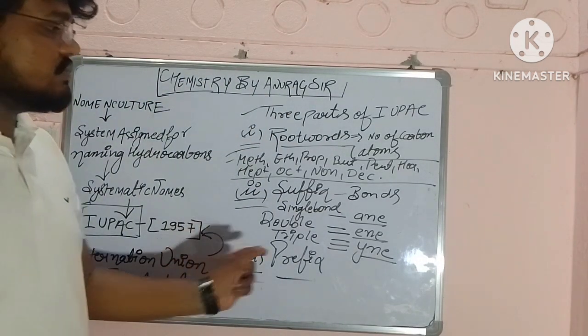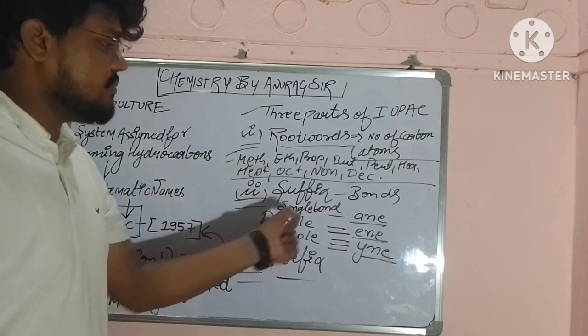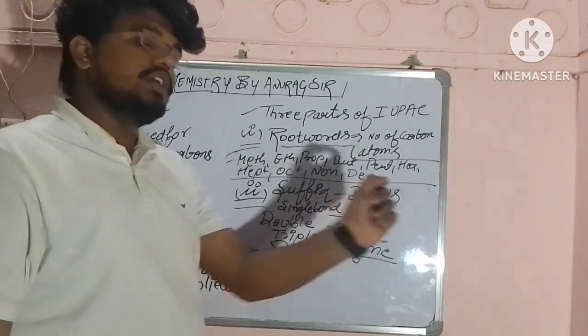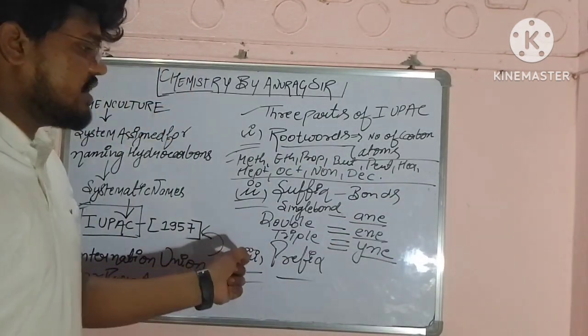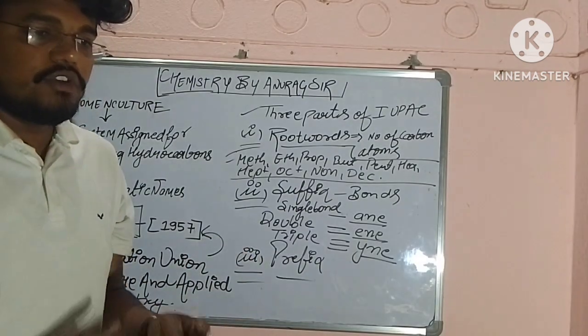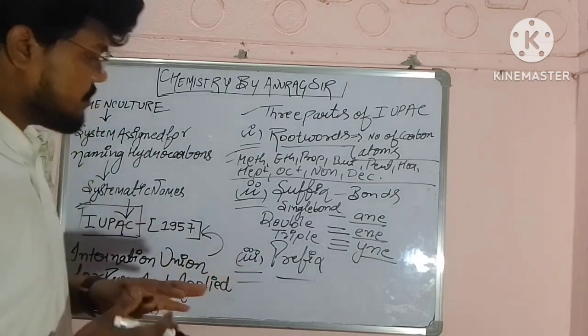In the suffix we will be using bonds. If we have a single bond we will use "ane". If we have a double bond we will be using "ene". If we have a triple bond we will be using "yne". So the differentiation is on the basis of the bonds.